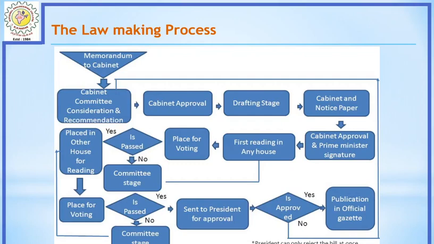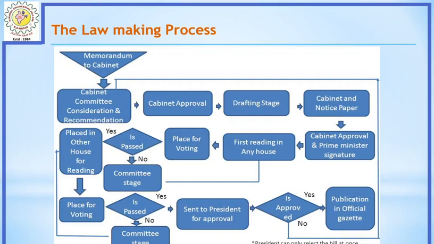After the first reading, the bill is finalized and placed for voting among both the executive members and other members. If it is passed in voting, then directly it goes for reading in the next house. If it fails during the voting, then the bill is refined based on the suggestions raised by the opposition parties and placed again for voting. And if it is passed in voting, it will be sent to the next house.